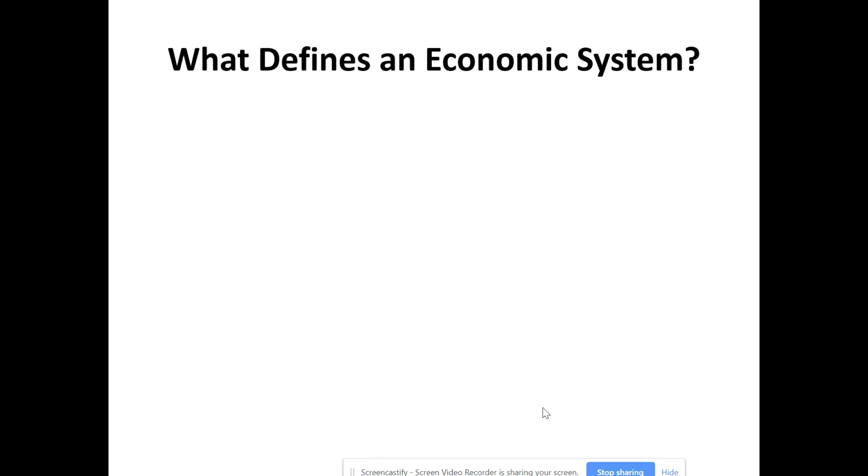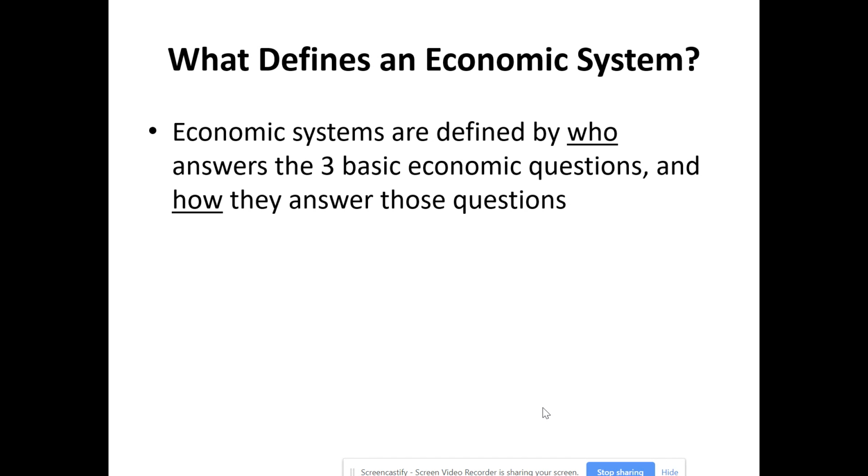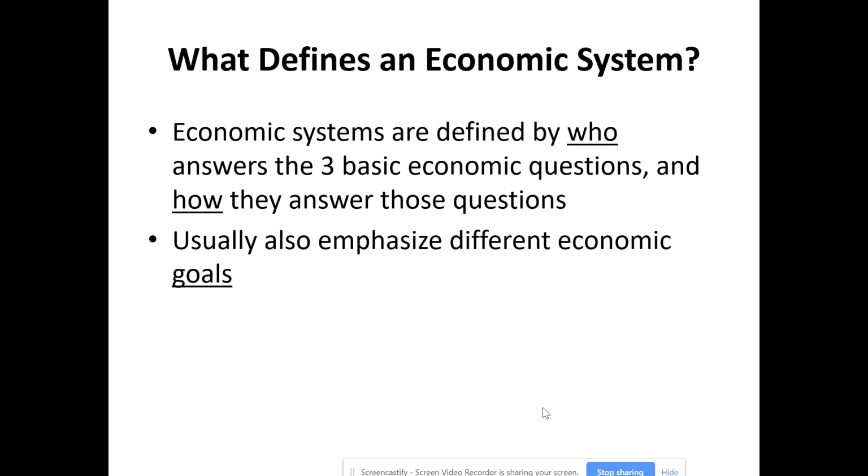Now let's start taking a look at economic systems and what defines them. Remember, we talked about the three basic economic questions: what to produce, how to produce, and for whom to produce. Economic systems are basically defined by who answers what to produce, how to produce, and for whom to produce, as well as how they go about making those decisions within that economic system to answer those three basic economic questions. Also, economic systems generally have different economic goals that they emphasize. So we'll be taking a look at each of those within the context of the three major economic systems we're going to be looking at right now.